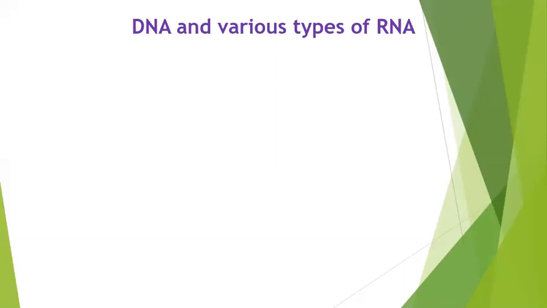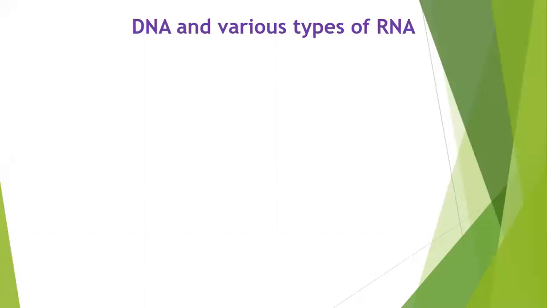Again, RNA has all three parts. Then what is the difference? Among the 4 nitrogenous bases, one is slightly different from DNA.